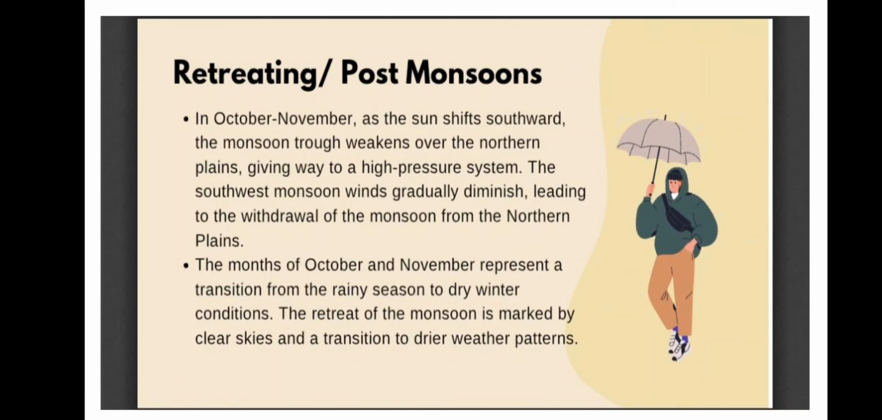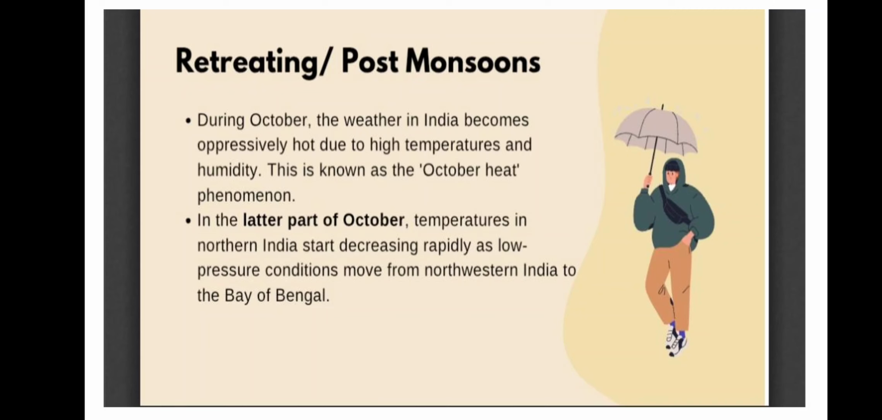So in October, November, as the sun shifts southward, the monsoon trough weakens over the northern plains. Like there will be no moisture in the wind now, and there will be very little rainfall. So it will move back to the place again. The months of October, November represent the transition from the rainy season to dry winter conditions. The retreat of the monsoon is marked by clear sky and a transition to drier weather patterns. During October, weather in India becomes oppressively hot due to high temperatures and humidity. This is known as October heat.